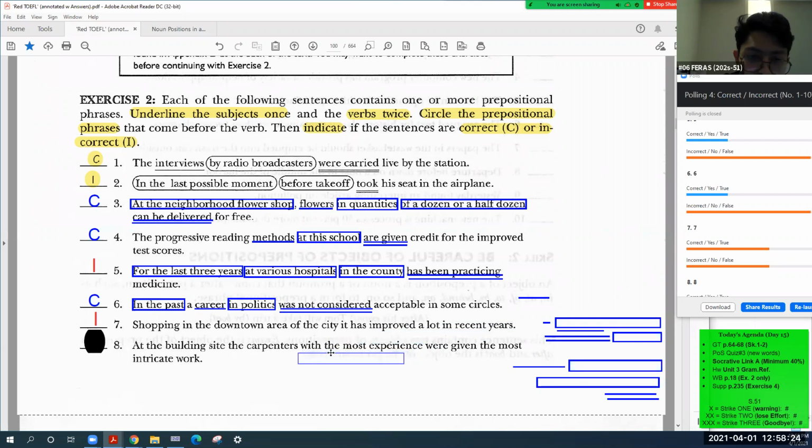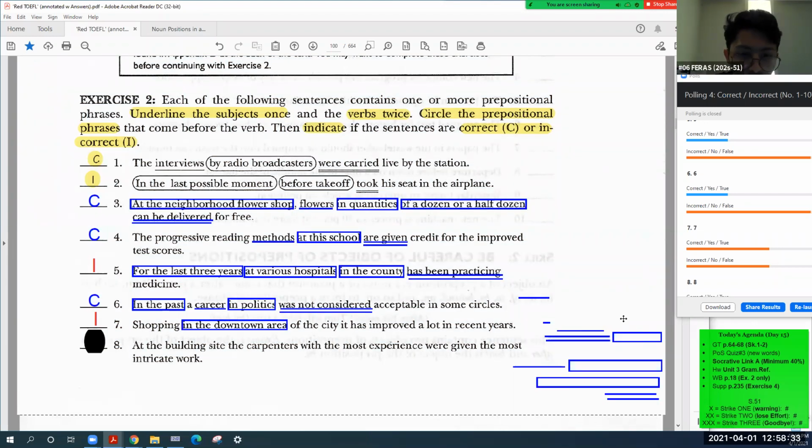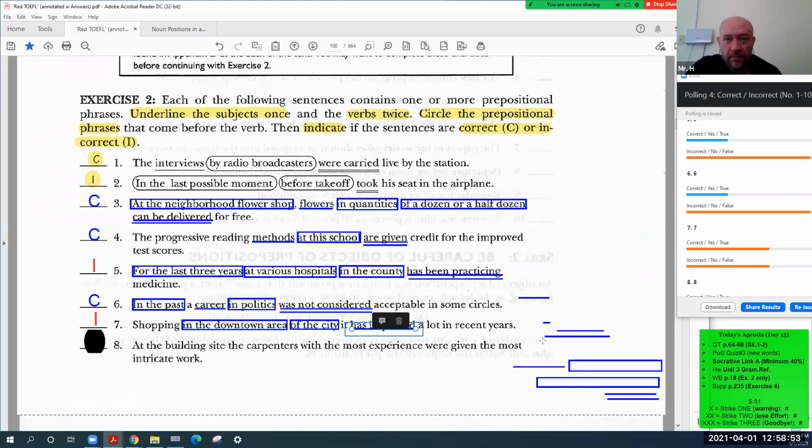Okay, in the downtown area, prepositional phrase. Good. And then? Of the city, another prepositional phrase. Okay. Good. All right. Improved, verb. Has improved or improved? Which one? Has improved. Okay. All right. Verb. Okay. And then?